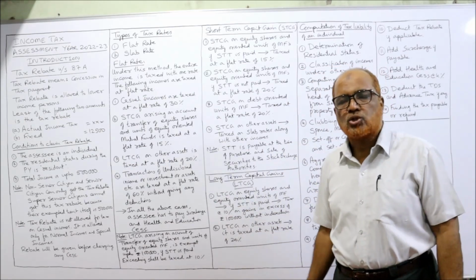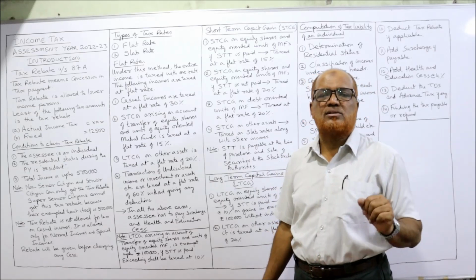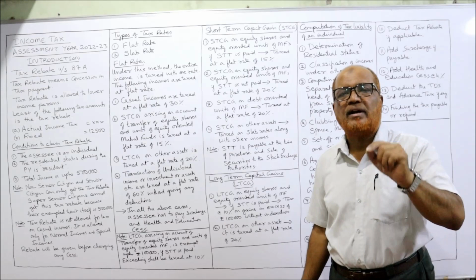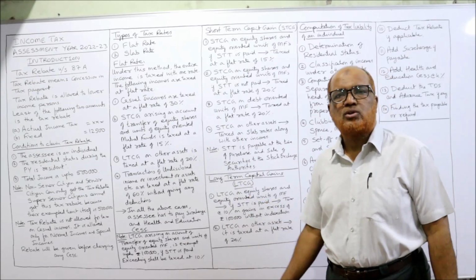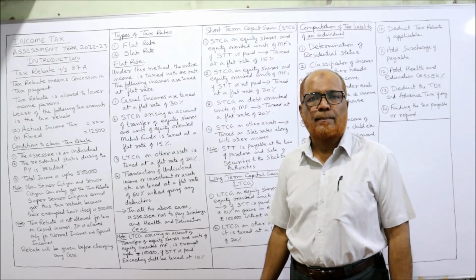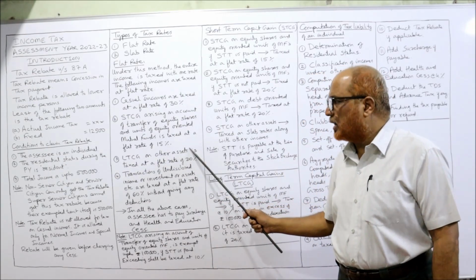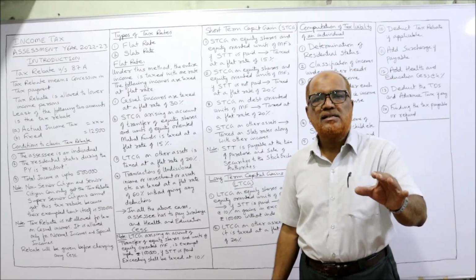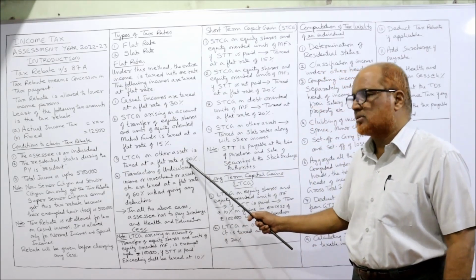So STCG arising on transfer of equity shares or units of equity-oriented funds of mutual fund is taxed at a flat rate of 15%. Next, LTCG on other assets is taxed at a flat rate of 20%.